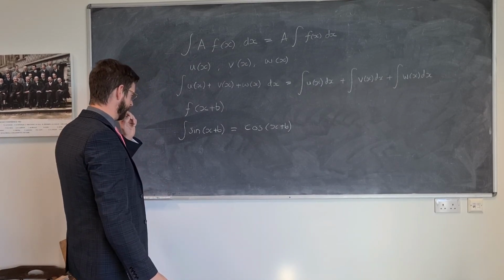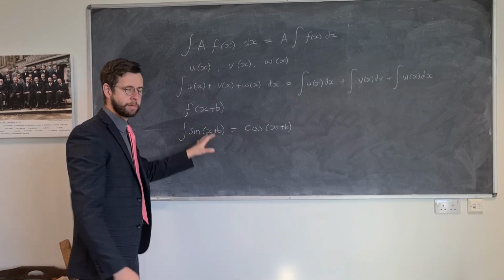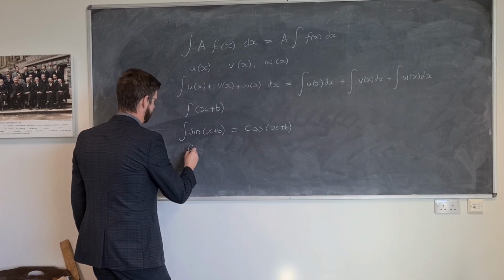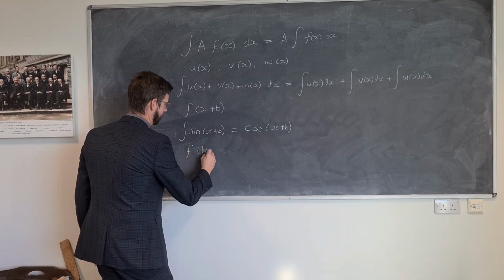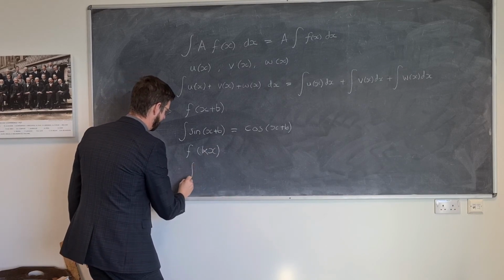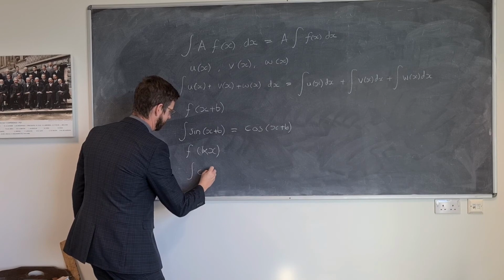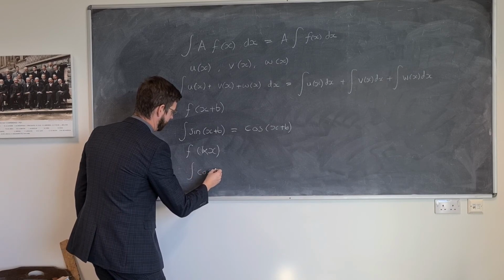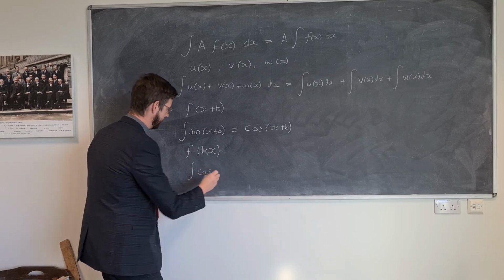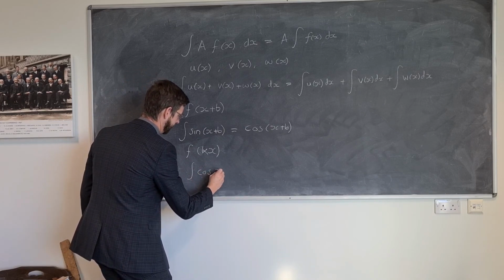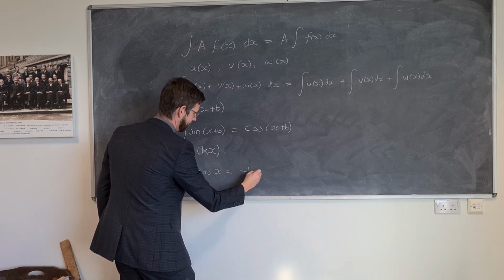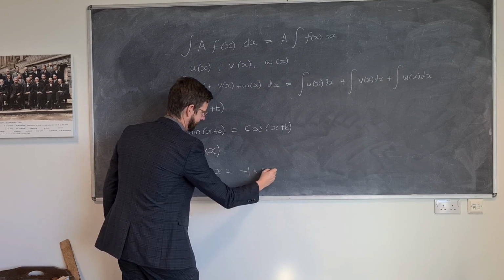Finally, one more. What happens if we have something multiplying x? So, for example, now we have f of something multiplying x, f equals kx. If we were to integrate, say, for example, cos kx, what would that be equal to? But first, let me just remind you of what happens if you integrate cos. If you integrate cos x, then the answer is sine x.